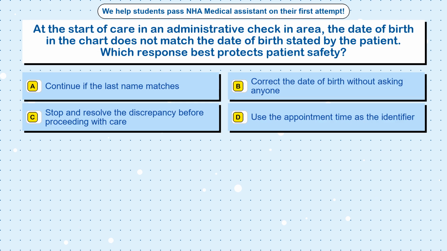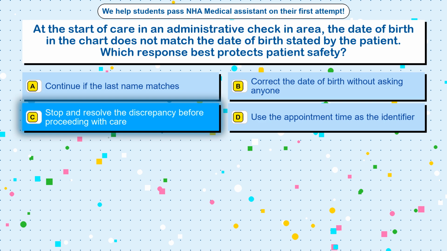Question 32. At the start of care in an administrative check-in area, the date of birth in the chart does not match the date of birth stated by the patient. Which response best protects patient safety? Option A. Continue if the last name matches. Option B. Correct the date of birth without asking anyone. Option C. Stop and resolve the discrepancy before proceeding with care. Option D. Use the appointment time as the identifier.